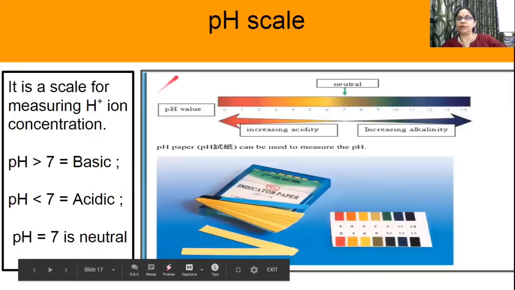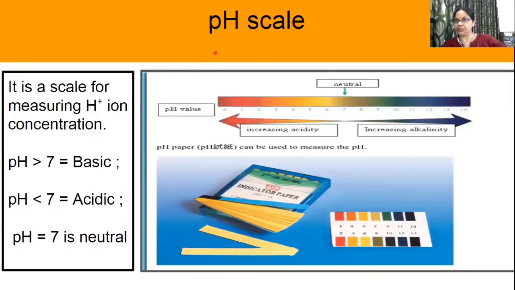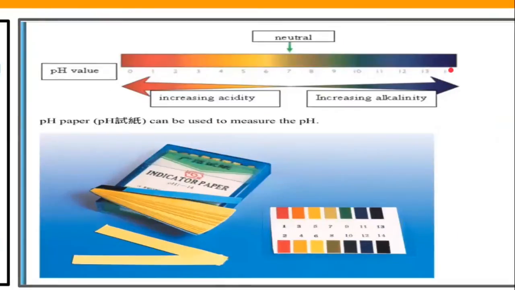Next is a very important topic related to acids and bases, that is the pH scale. The pH scale is the scale by which we measure hydrogen ion concentration in a given solution, and the pH scale ranges from 0 to 14. Here you can see the picture of the changes in color according to the pH in a universal indicator or pH paper.